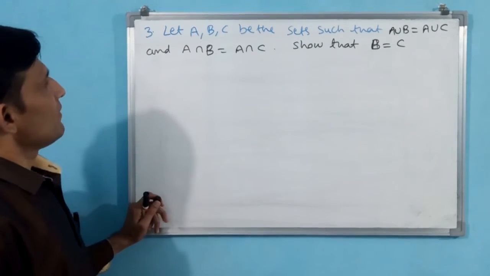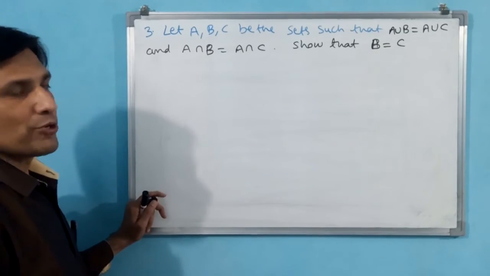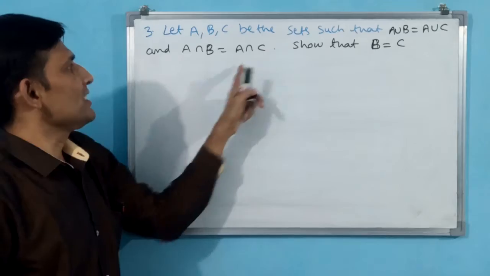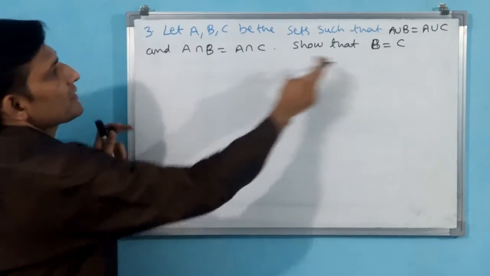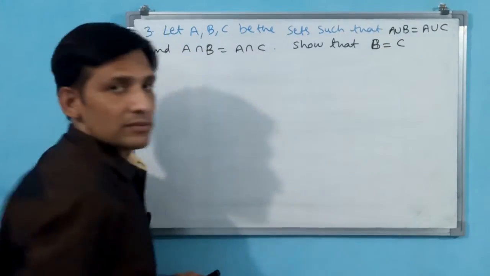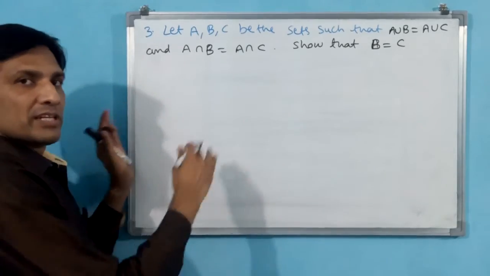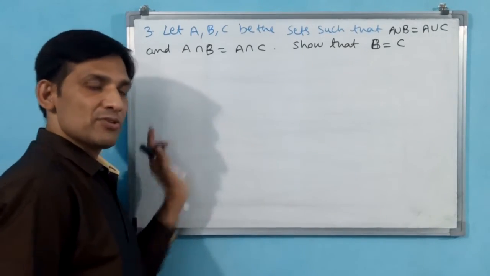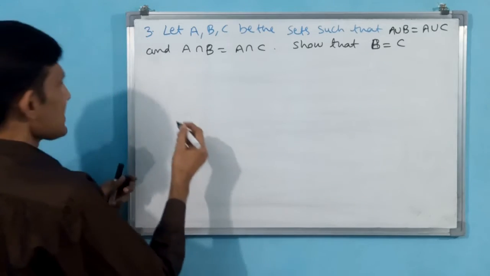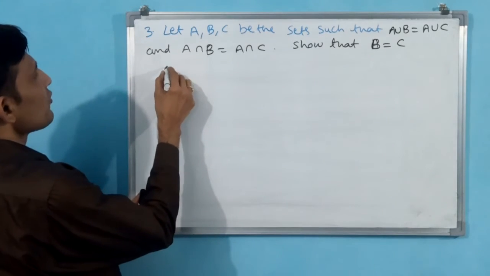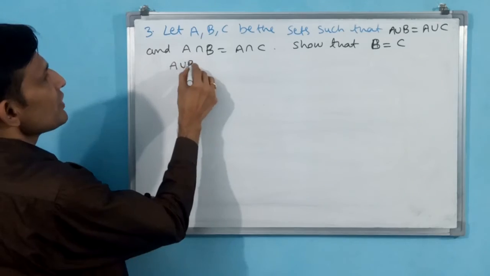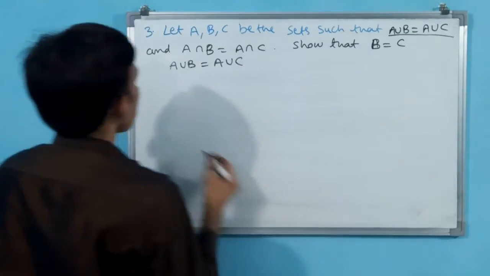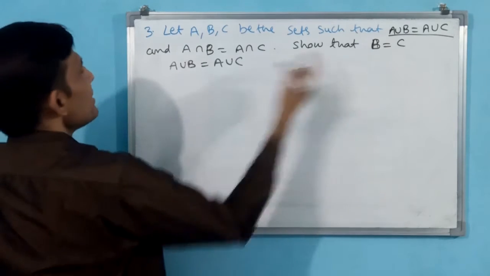For proving B is equal to C, what am I going to do? Once I take B, another time I take C, and I am going to make the intersection of this union, and we will see what results are going to come. If both results are the same with B and with C, then B is equal to C we can prove. Let us take C. How am I taking it? I am going to take A union B is equal to A union C. This I am taking. Now I am taking first with B.